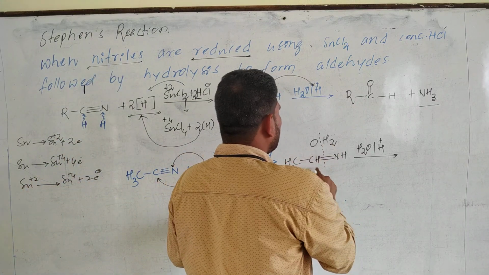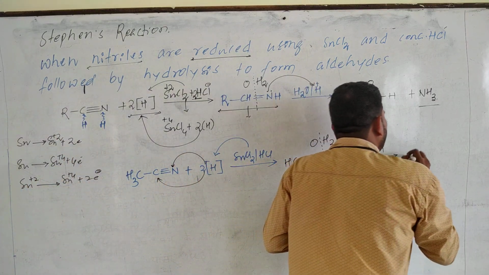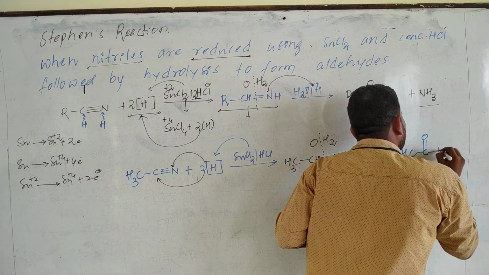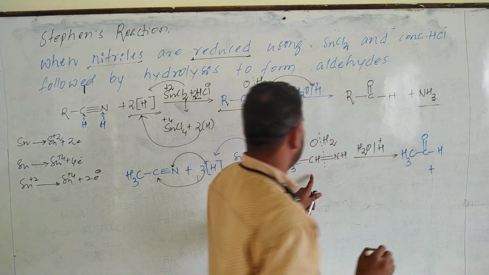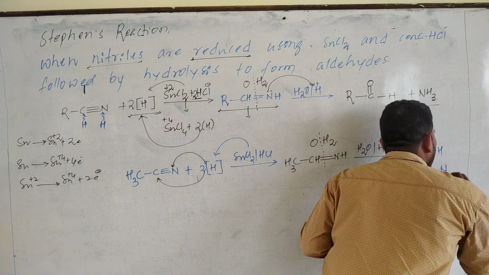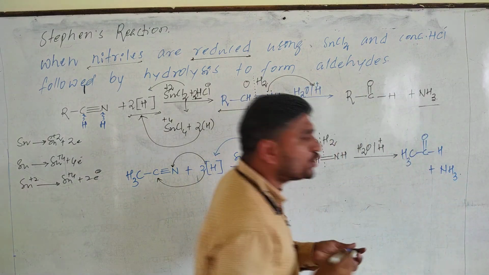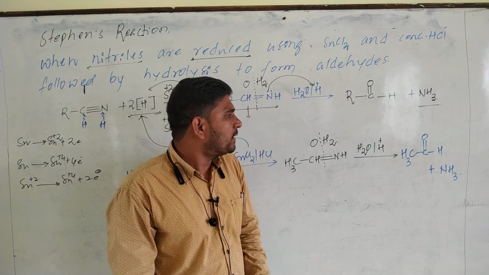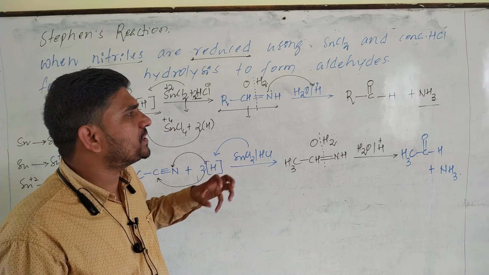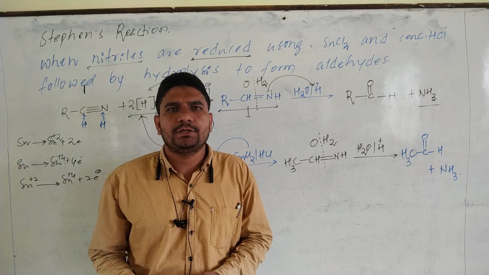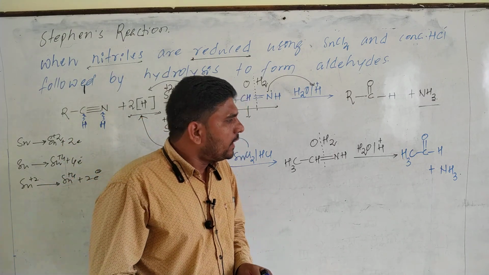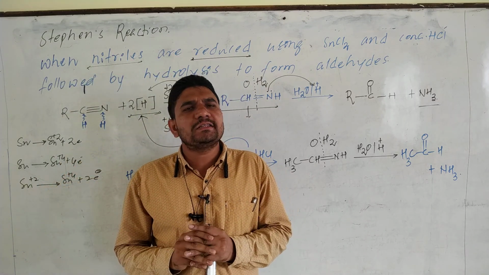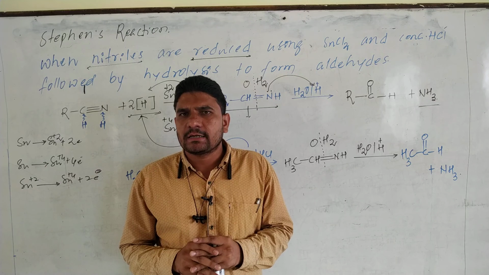Two bonds undergo cleavage, giving the aldehyde plus ammonia. Understood? This is one of the special methods of preparation of aldehyde. Some more methods are there. Those methods we will discuss in the next class. Thank you.